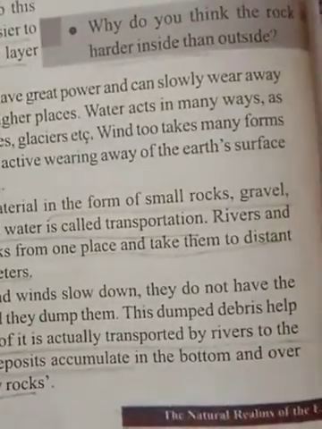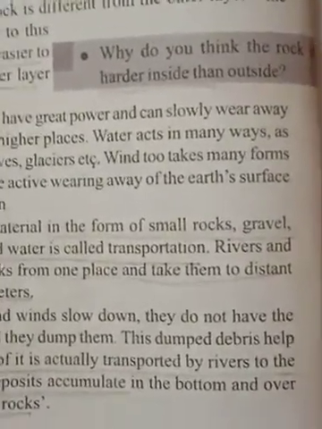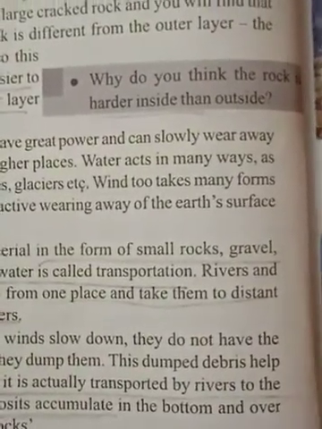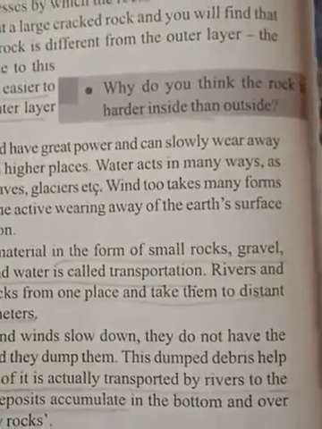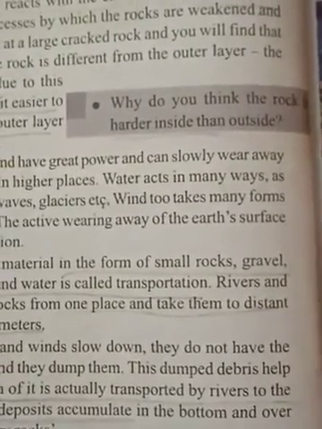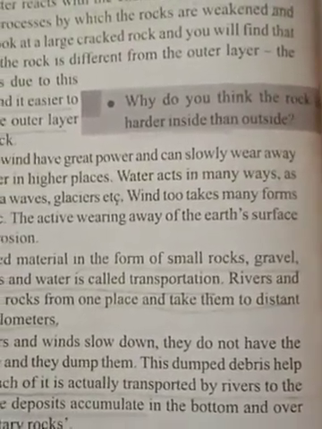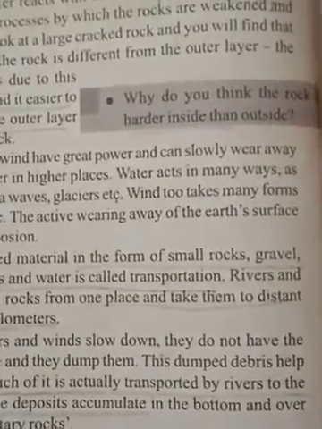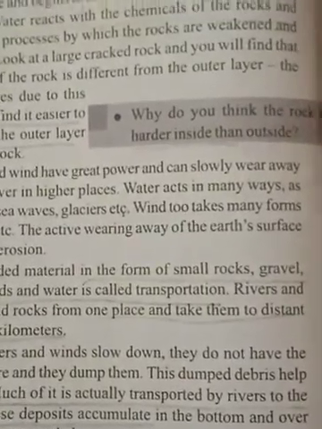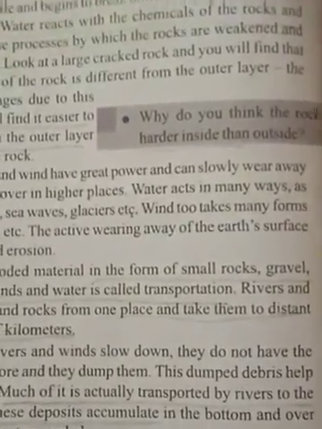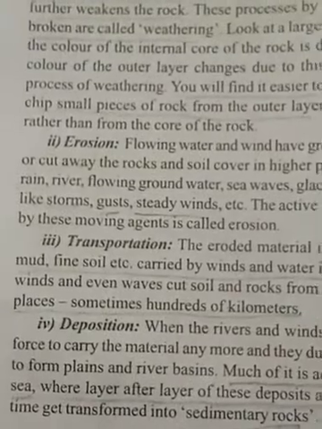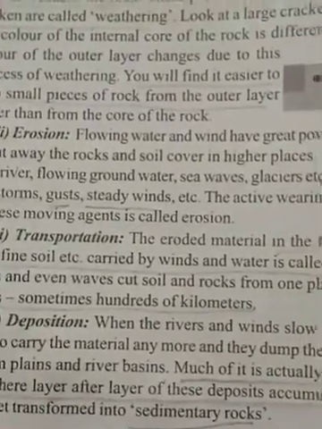This dumped debris, meaning a small content of things like small stones and rock content, is useful for growing crops. It is made with black soil, alluvial soil. Debris helps to form plains and river basins.